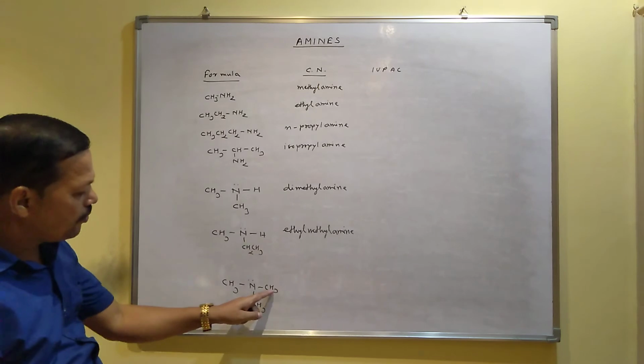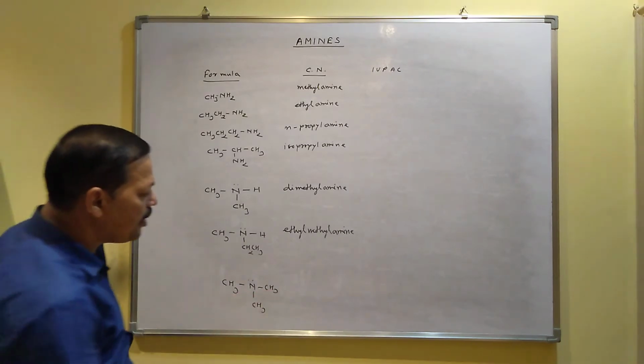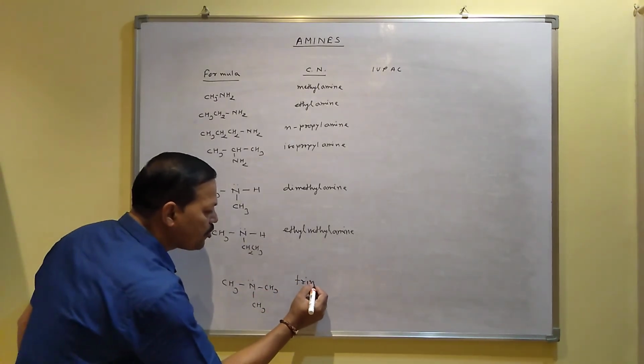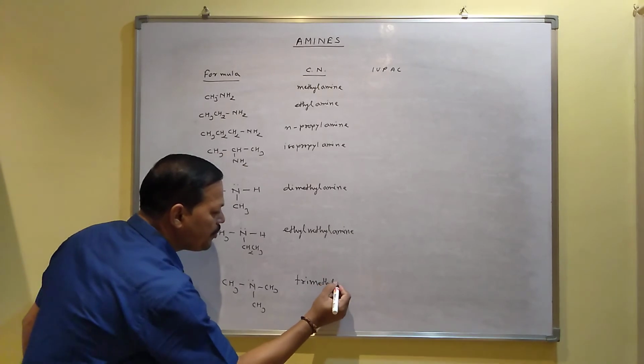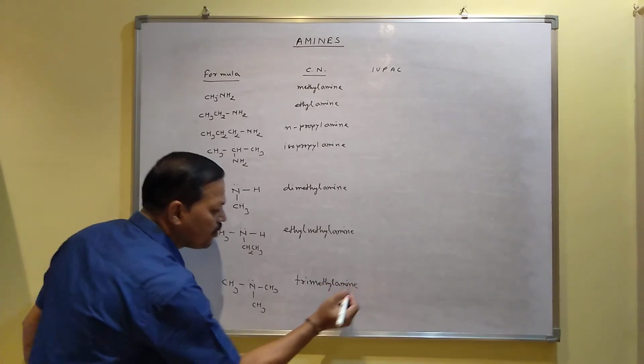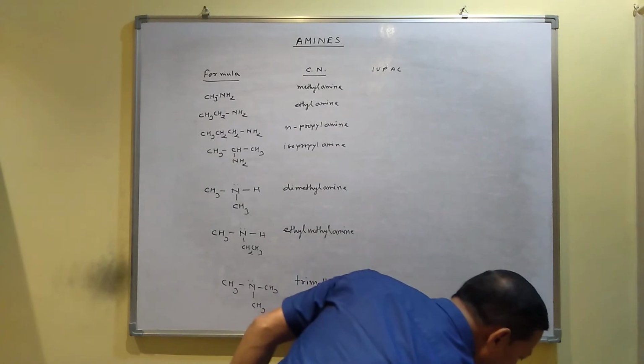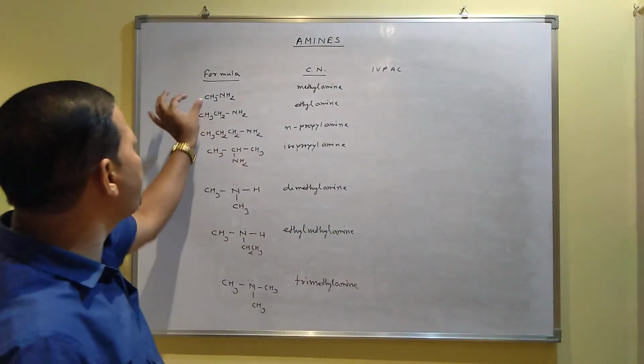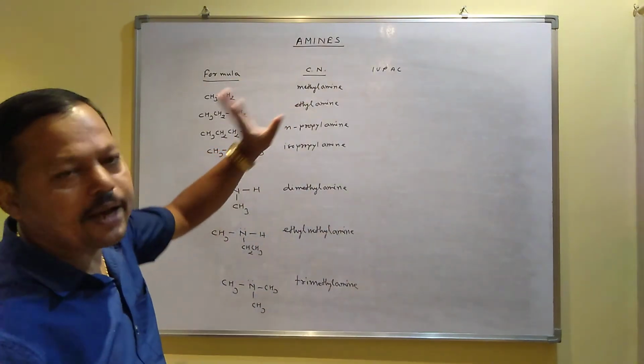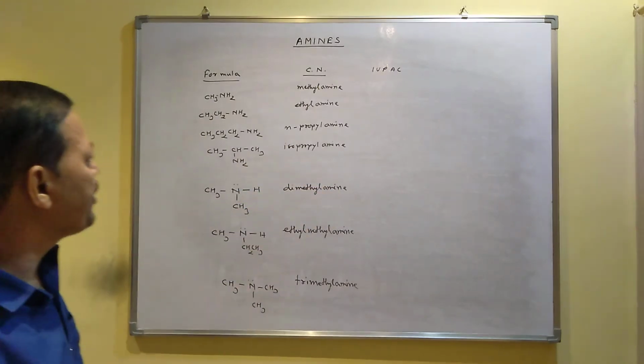Here all are methyl, na? How many methyl? 3 methyl. That's why it is said to be trimethylamine. So these are the common names. Depending on the name of the alkyl group, you have to write the name of the amine. Just write the name of the alkyl group, then apply the suffix amine: methylamine, ethylamine, like that.